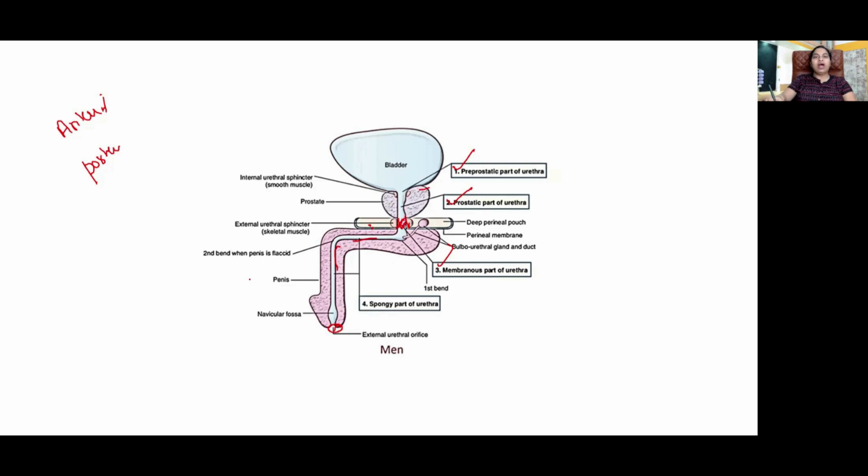Okay. Now, where does this transitional epithelium begin? From the minor calyx. Where does it end? In the prostatic urethra, up to the level of the colliculus seminalis. From there up to the beginning of the terminal fossa, it will then be lined by stratified columnar epithelium. Only in the terminal fossa and external urethral orifice, it will be lined by stratified squamous epithelium, right?